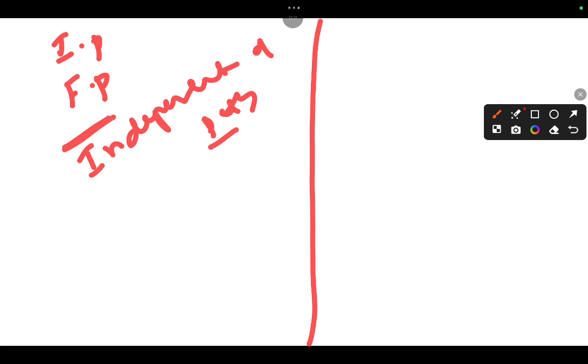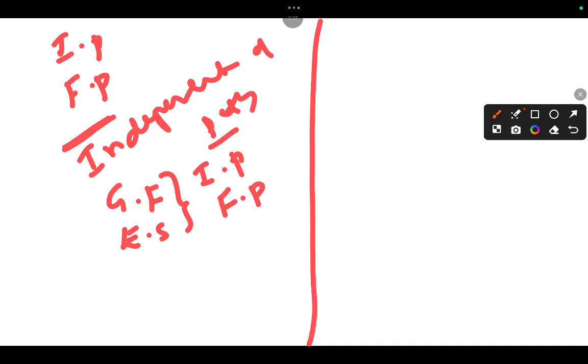You can imagine other examples like gravitational force and electrostatic force. These two forces depend only on initial and final positions, not on the path.